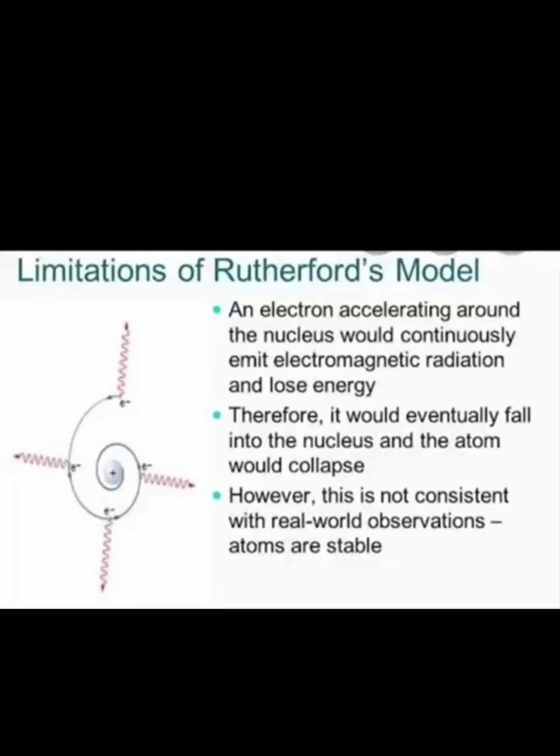Next is the limitations of Rutherford model of atom. What did Rutherford say? Electrons are revolving around the nucleus in a circular path, right? Yes. But any object moving in a circular path will undergo acceleration. Any particle in circular motion will undergo acceleration.